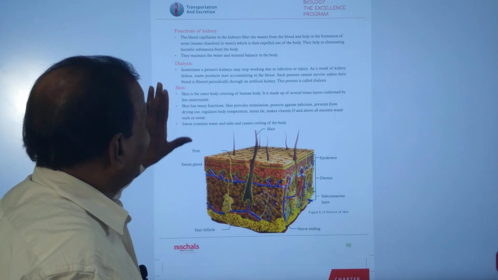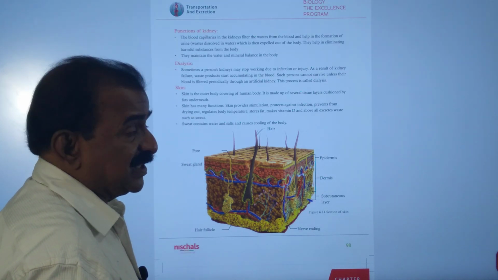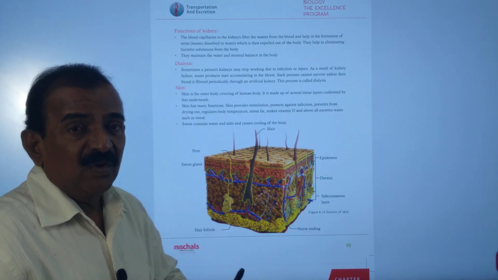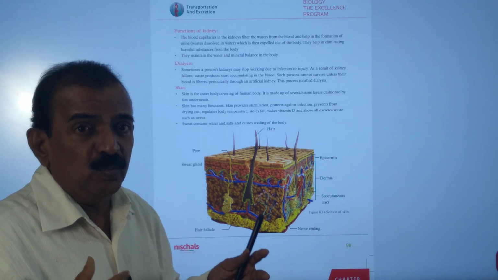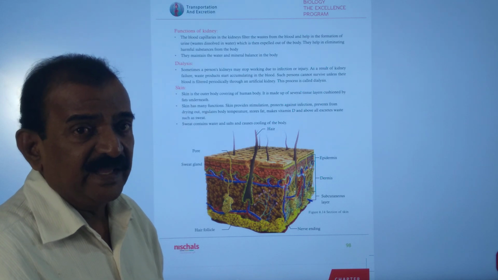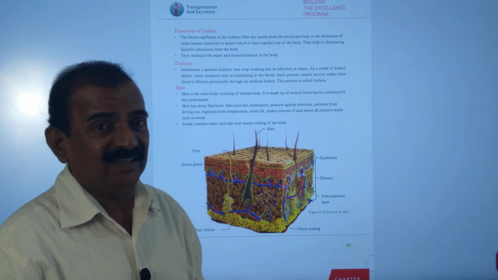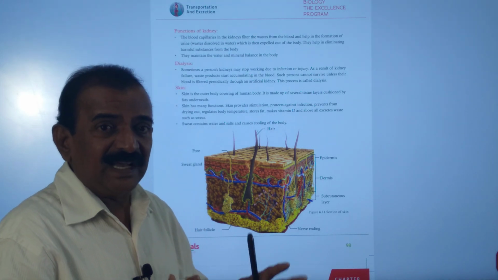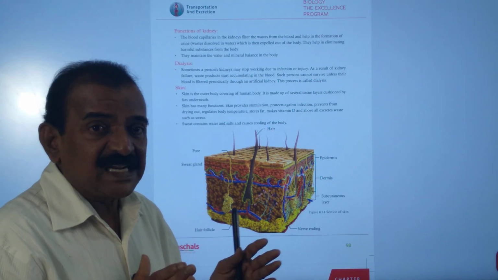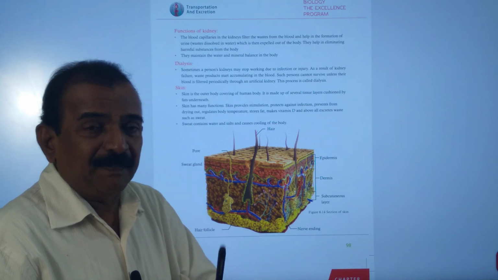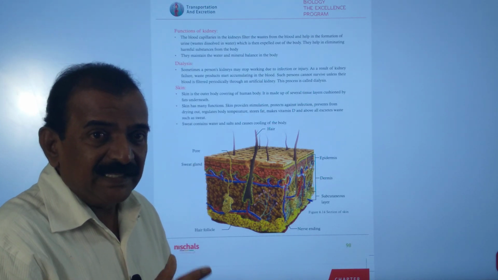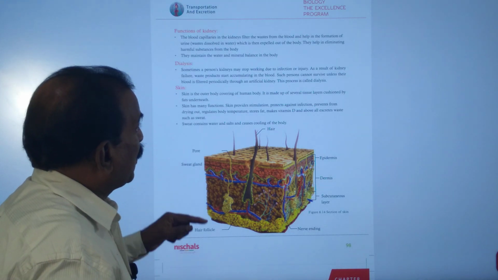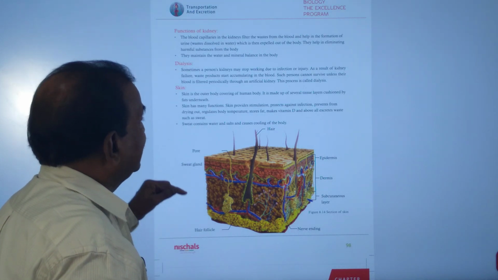And I told you what dialysis is. In some persons both kidneys fail and the body parts become swollen due to accumulation of waste in the body, and finally it causes the death of the person. So those persons need dialysis. Dialysis helps in cleaning the blood. Once again the blood is pumped back into the body, and finally the person can lead a normal life, and that process is called dialysis.